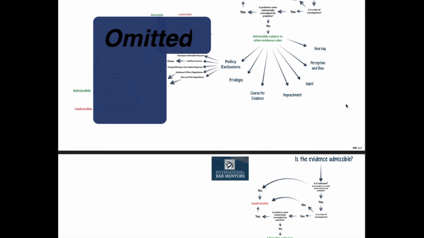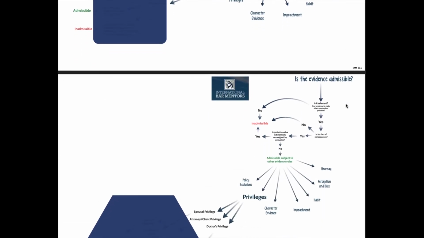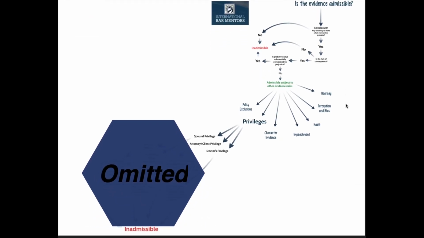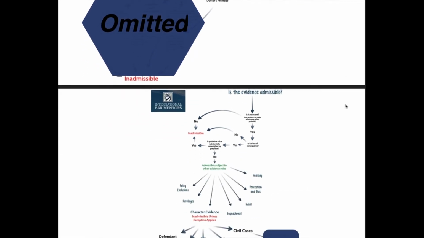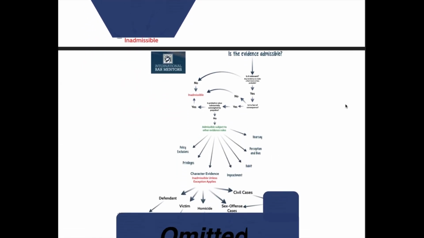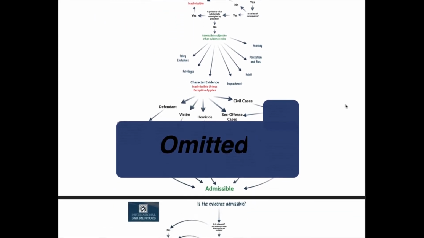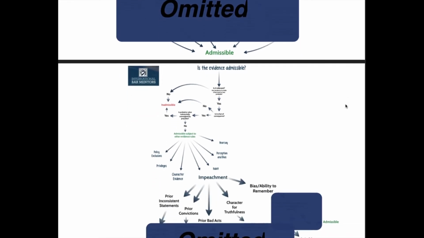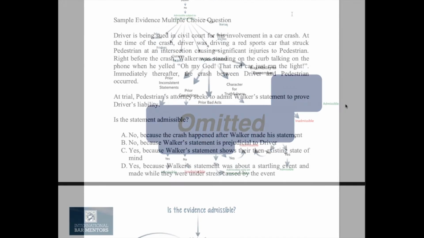Also note that our flowchart is in PDF format and in nominal page sizing. This makes the chart easy to download so it's available anytime and easy to print on regular sized paper so you can make it part of your existing outlines. It's also coordinated so that if you wanted to, you could print out all the pages and turn it into a large poster to paste on your wall. Now let's take a look at the multiple choice question, and then we'll use this flowchart to answer it.